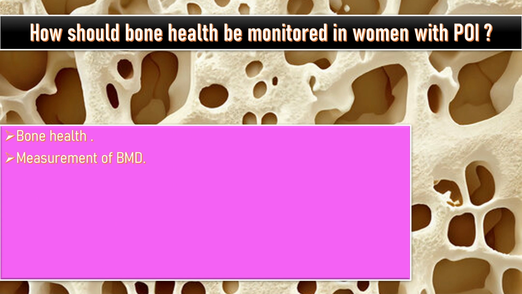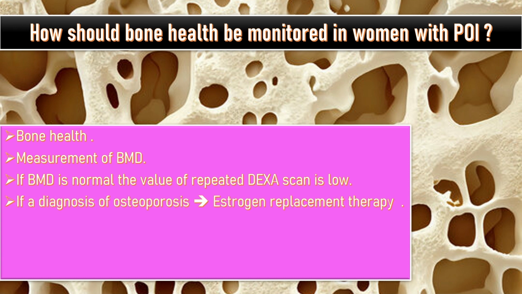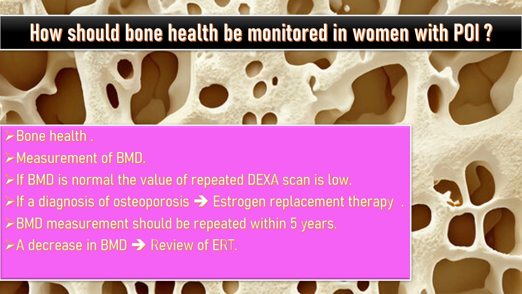Measurement of bone mineral density at initial diagnosis of POI should be considered for all women, but especially where there are additional risk factors. If bone mineral density is normal and adequate systemic estrogen replacement is commenced, the value of repeated DEXA scan is low. If a diagnosis of osteoporosis is made and estrogen replacement or other therapy initiated, bone mineral density measurement should be repeated within 5 years. A decrease in bone mineral density should prompt review of the estrogen replacement therapy and/or other potential risk factors. Review by a specialist in osteoporosis may be appropriate.